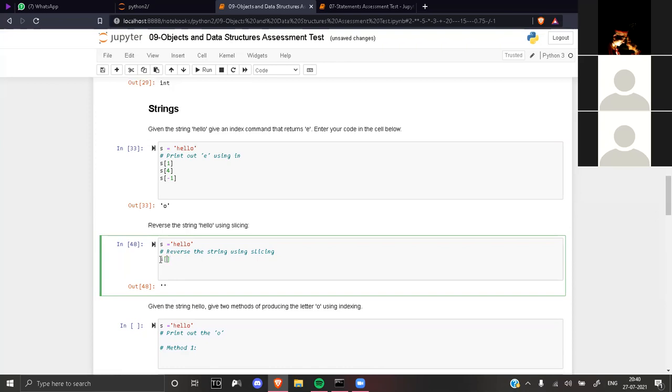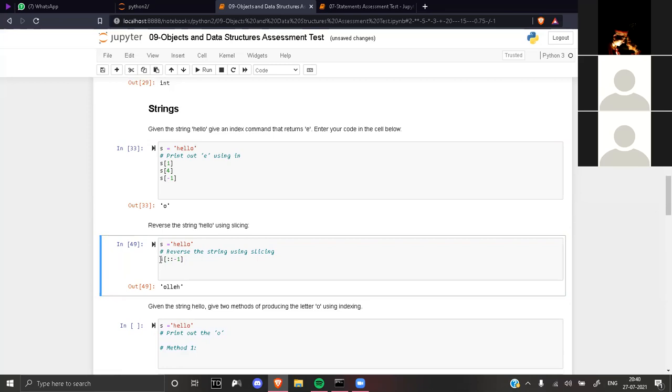Colon colon -1. That means start from the beginning and go up to the end in the reverse order. See, this is my answer. Right.